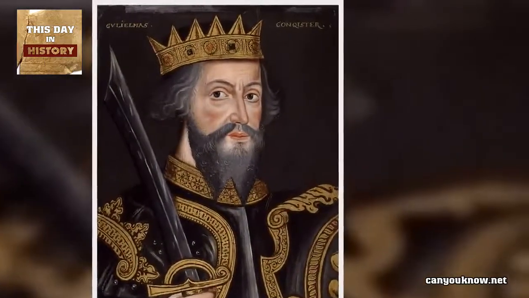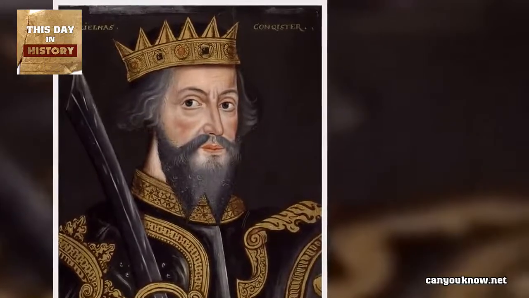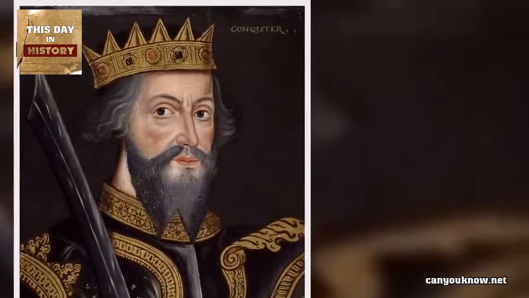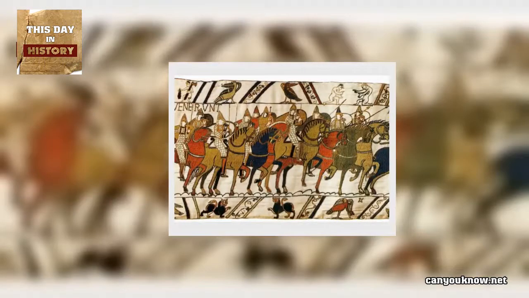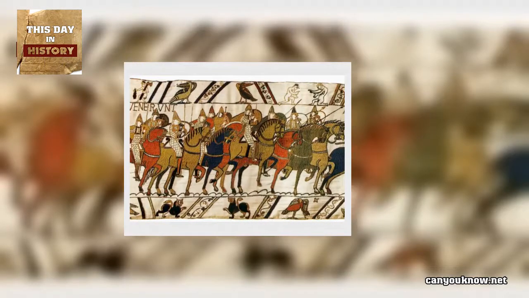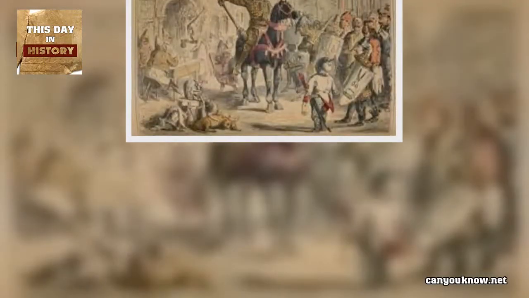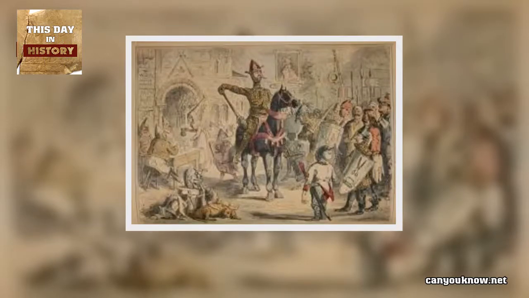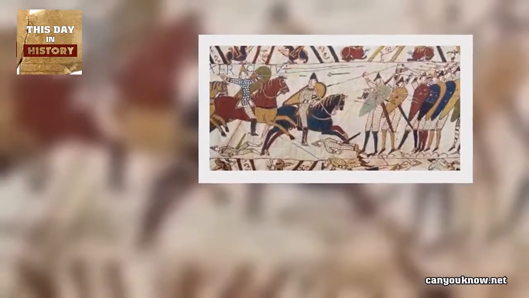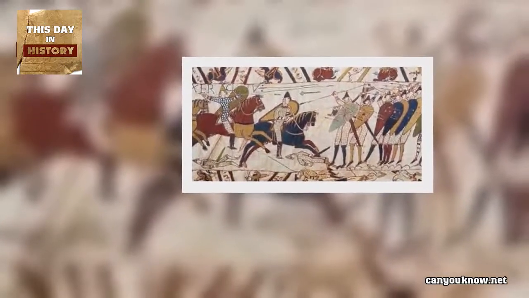By the time he was 20, William had become an able ruler and was backed by King Henry I of France. Henry later turned against him, but William survived the opposition and in 1063 expanded the borders of his duchy into the region of Maine. In 1051, William is believed to have visited England and met with his cousin Edward the Confessor, the childless English king. According to Norman historians, Edward promised to make William his heir.